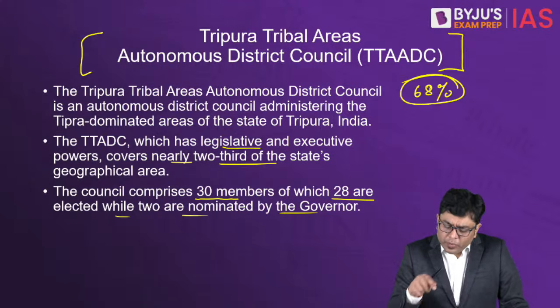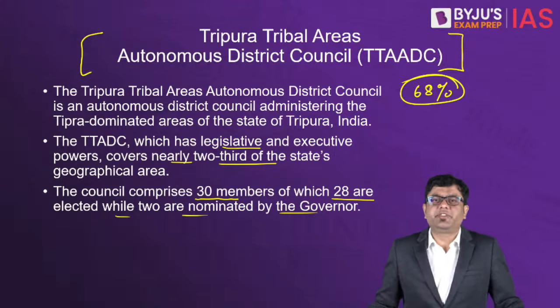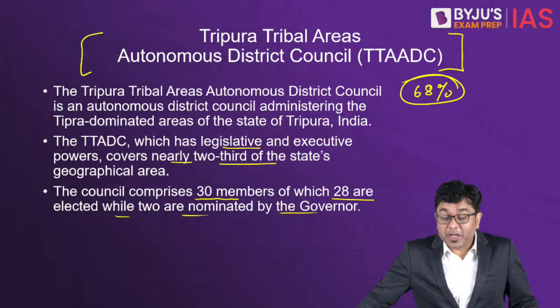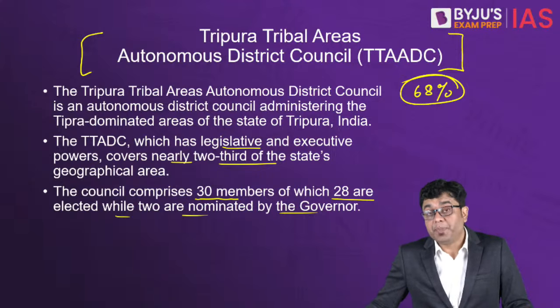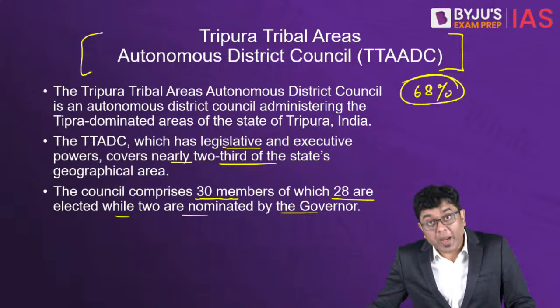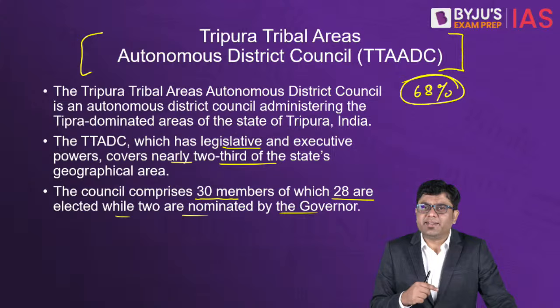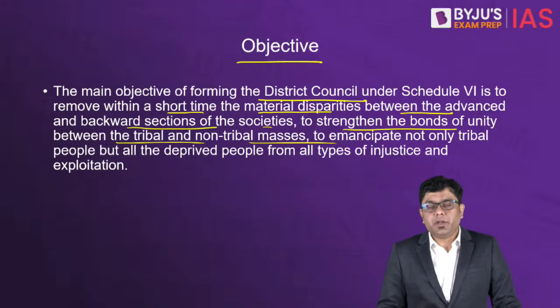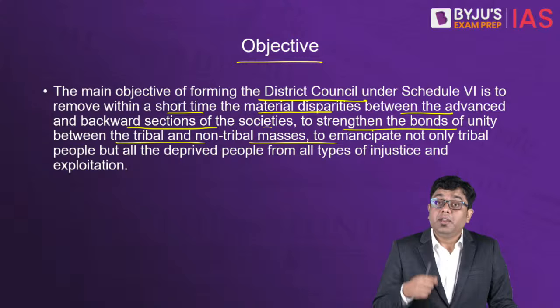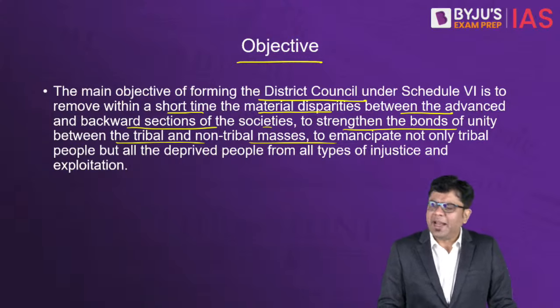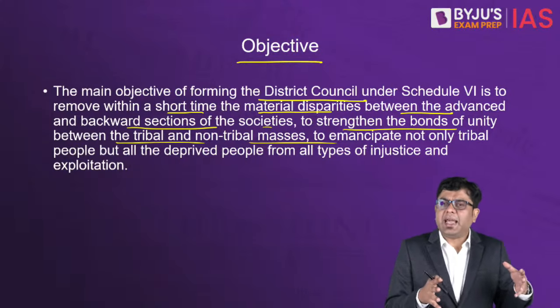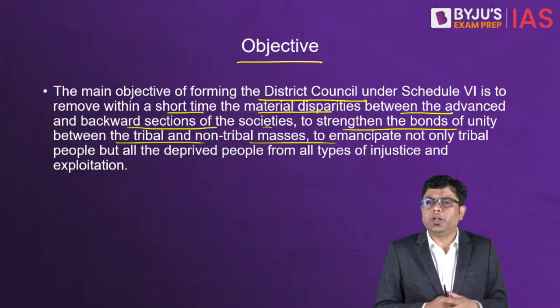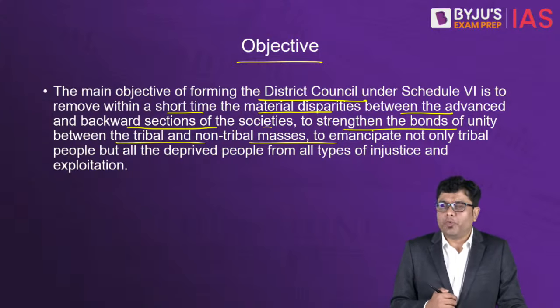It was in the election of this autonomous council that TIPRA Motha registered a big win. Because of this, the demand for Tipraland has been rising with significant fervor, while many term it an election gimmick to gather more votes.